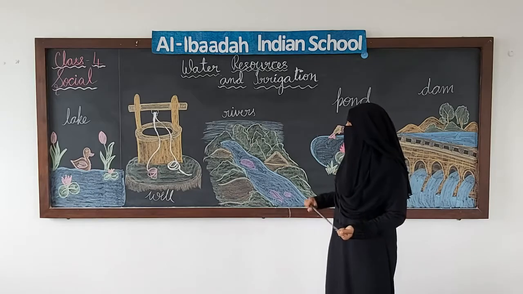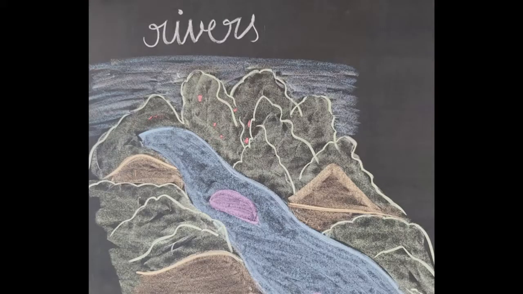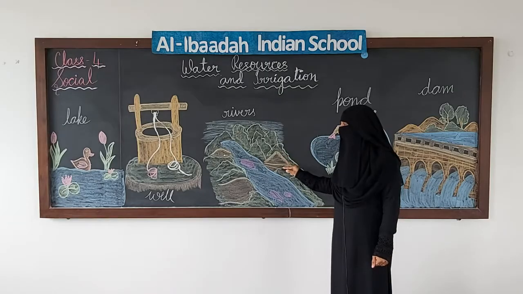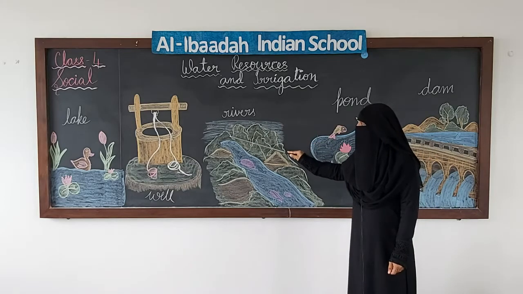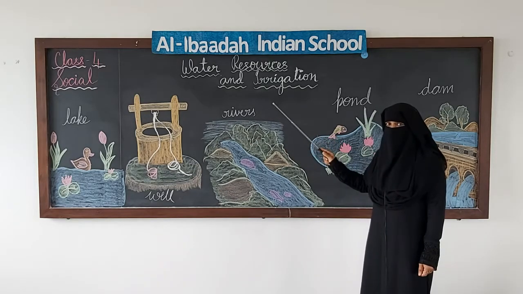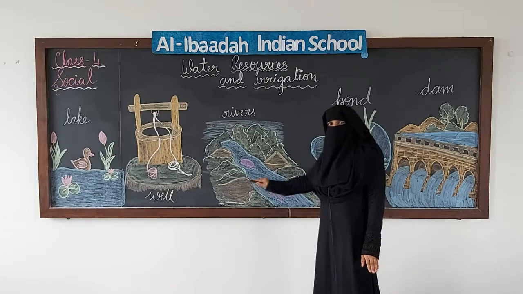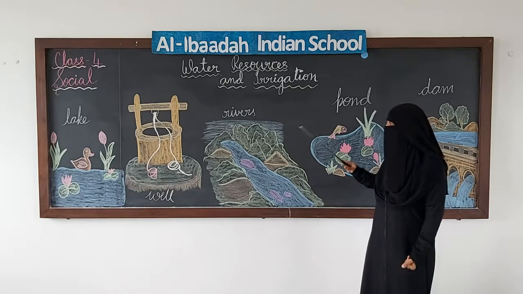Now let's see first rivers. From where does water come in rivers? Rivers are moving water bodies. Now it comes from melting of snow and glaciers and rainwater. Lake is a standing water body, rivers are moving water bodies.